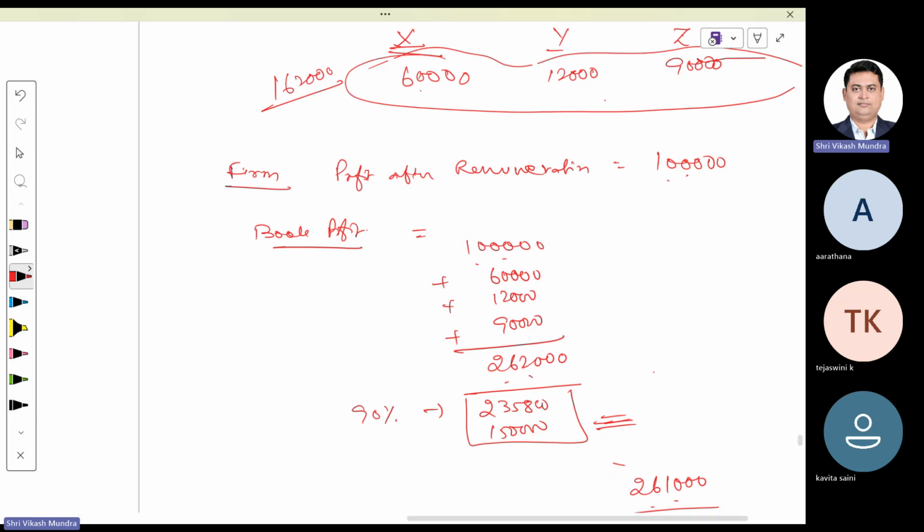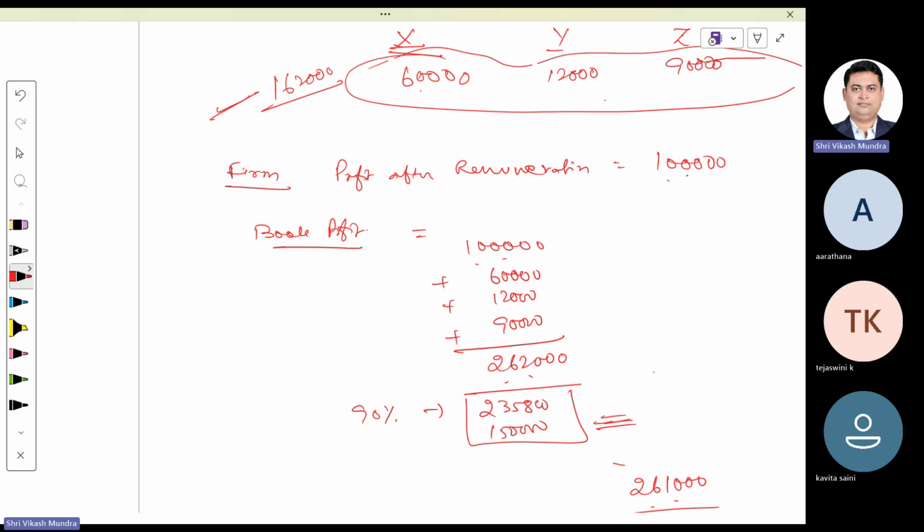But the partnership firm paid only 1,62,000. That is within limit. Hence, no disallowance shall be made while computing income of partnership firm. That means 235,800 is the maximum limit that can be provided by the partnership firm as remuneration to their partners.